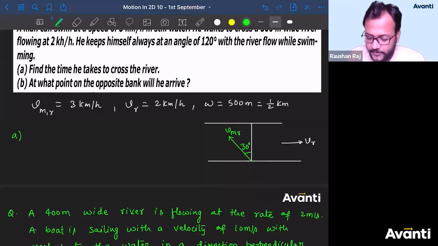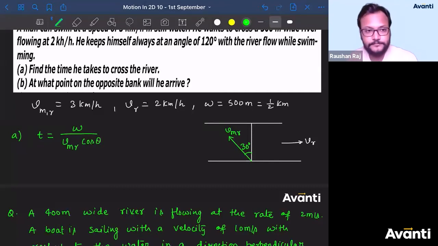Find the time he takes to cross the river. First, tell me the formula, guys. It's a revision. What is the formula for time to cross the river? W divided by क्या है बच्चा लोग? VBR, तो यहाँ क्या होगा, VMR into cos theta or sin theta? It was cos theta. Vertical displacement divided by the vertical component of velocity, that is, displacement along y divided by component of velocity along y. ठीक है, तो VMR cos theta.